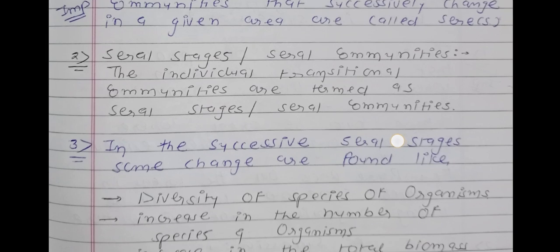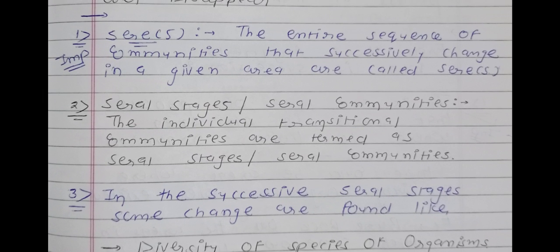Now see the next concept. In the next concept we have the definition of SERE. The entire sequence of communities that successively change in a given area is known as SERE. So what is the meaning of SERE? It is the entire sequence of communities that successively change in a given area. Now see point number 2, we have a new word, seral stages or seral communities.